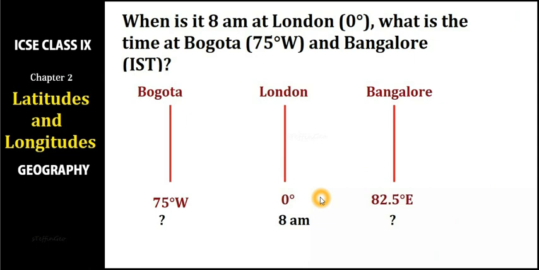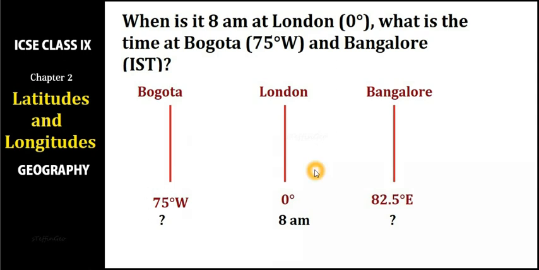We'll go for another example that will be helpful. Now there is a question: when it is 8 a.m. at London, that is 0°, what is the time at Bogota, which is located at 75° west, and what is the time at Bangalore? Bangalore is following IST, or Indian Standard Time, the time at the Standard Meridian of India. The Standard Meridian of India is 82.5° east, and the other place given in the question is located at 75° west.